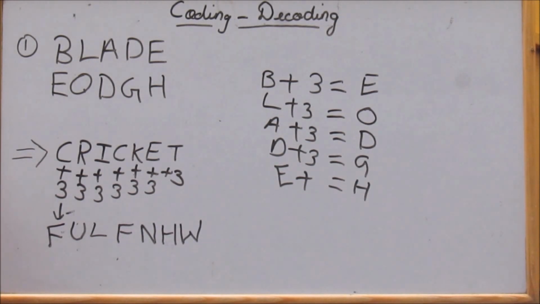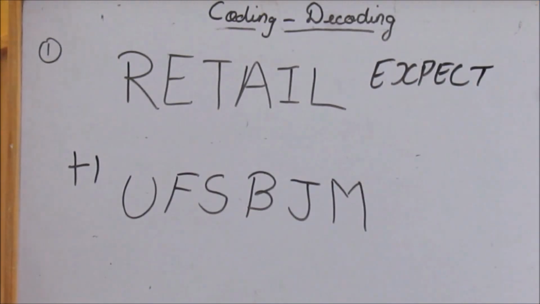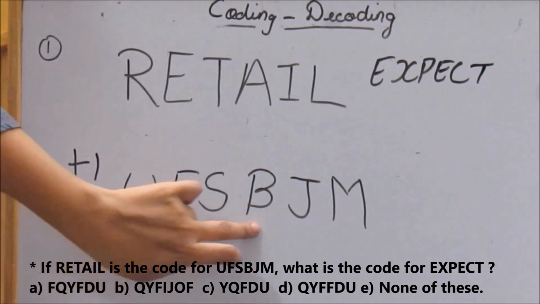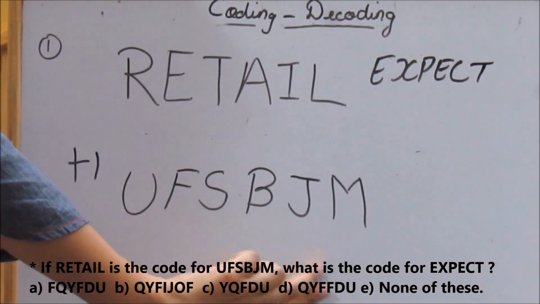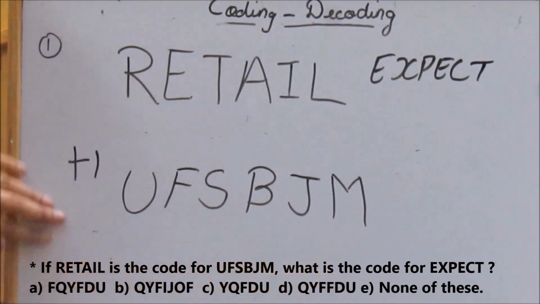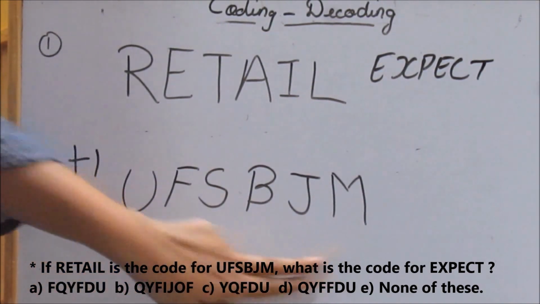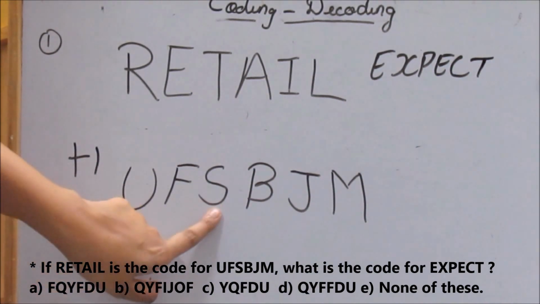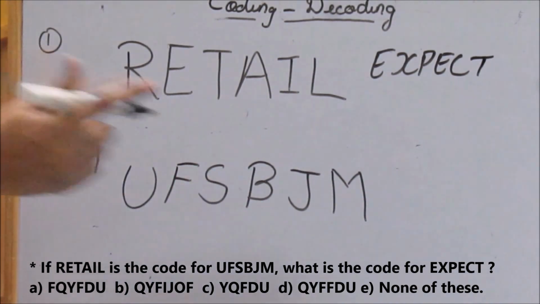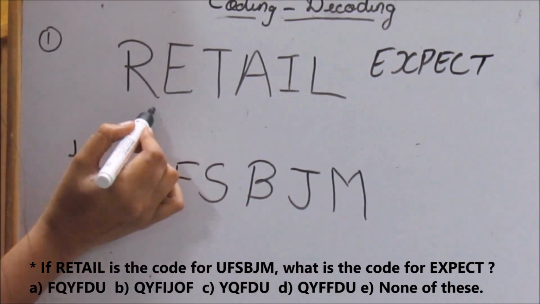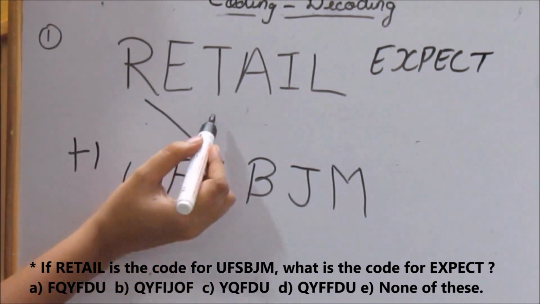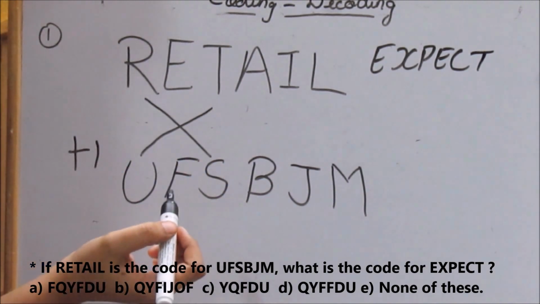I will give you one more example. In this question, RETAIL is coded as UFSBGM. As we can see from the given options, we can conclude that these letters are derived in the format of plus 1. But the first and the third letters are interchanged. So S, which follows R, is placed in the third position, and U, which follows T, is placed in the first position.